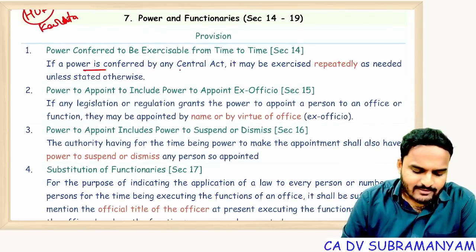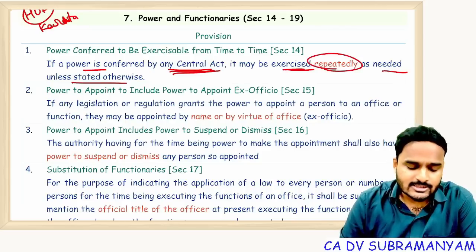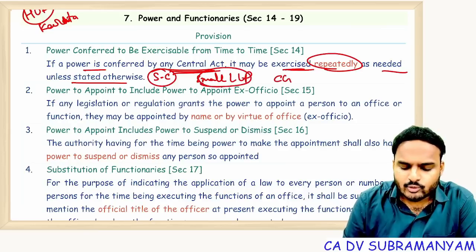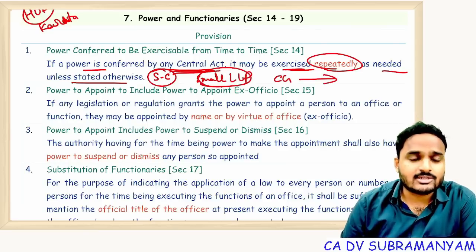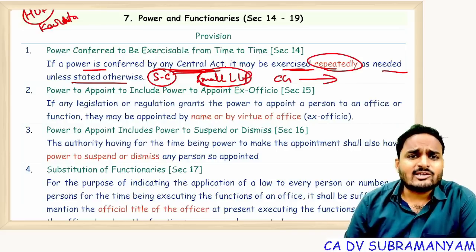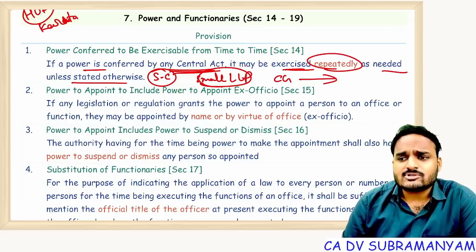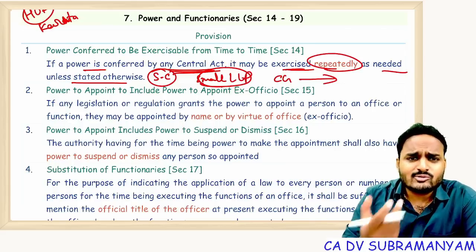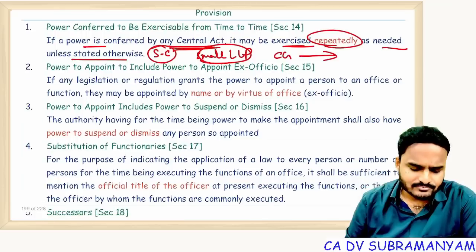The next one, powers and functionaries, section 14 to section 19. If a power is conferred by any central act, it may be exercised repeatedly as needed unless stated otherwise. Suppose you take the small company definition or small LLP definition. Power is given to the central government to increase the limits: contribution, share capital, turnover. So the central government can use this power from time to time. There is no restriction on usage of this power. Only one time in a year, one time in a month, there is no such restriction. If you want, you can use it. The powers can be exercised repeatedly as and when needed.